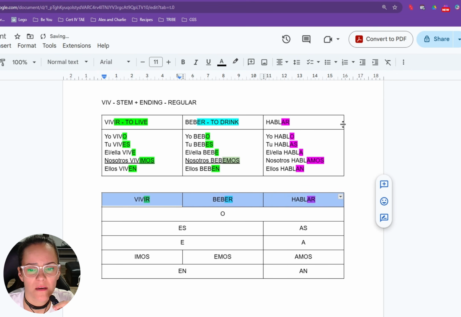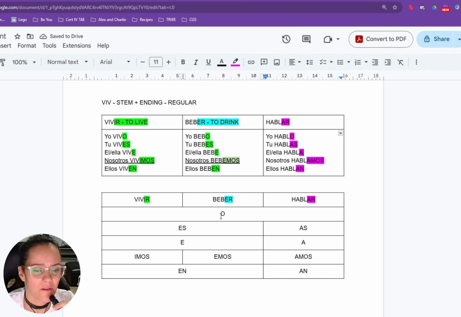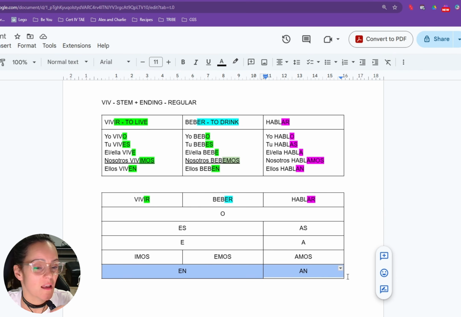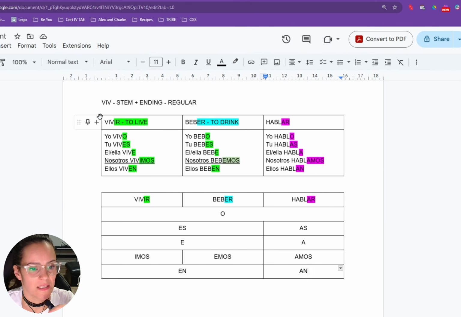Let's put them in the center. The first ending is o. The second one is es or as. The third one is the vowel itself only, e or a. Then the next one is imos, emos, amos, and the final one is en and an. As I explained earlier, I don't teach any minorities, and most people will refer to you lot using they. So this is how we change the verbs in the present.